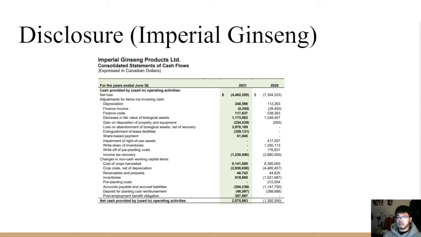Imperial Ginseng, in their statements of cash flows, indicate the disclosure of loss that arose from abandonment of biological assets, which are measured at fair value less cost to sell, according to Note 4 in the consolidated financial statements for year-end 2021. And here we can see loss on abandonment of biological assets, which has been disclosed with its carrying amount of $3,978,109 in 2021 under the consolidated statement of cash flows.